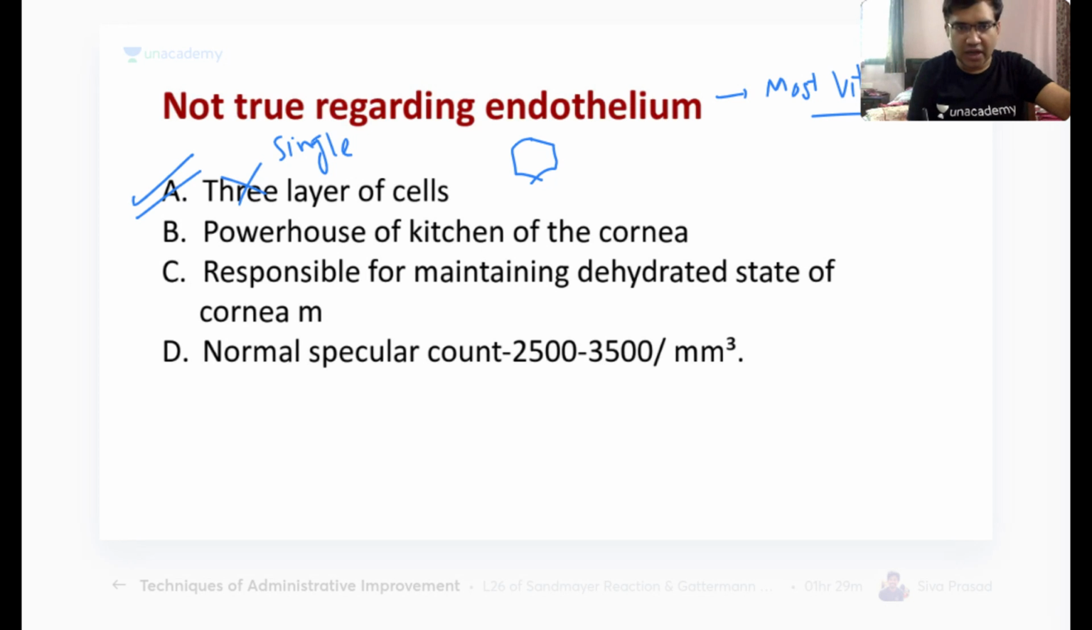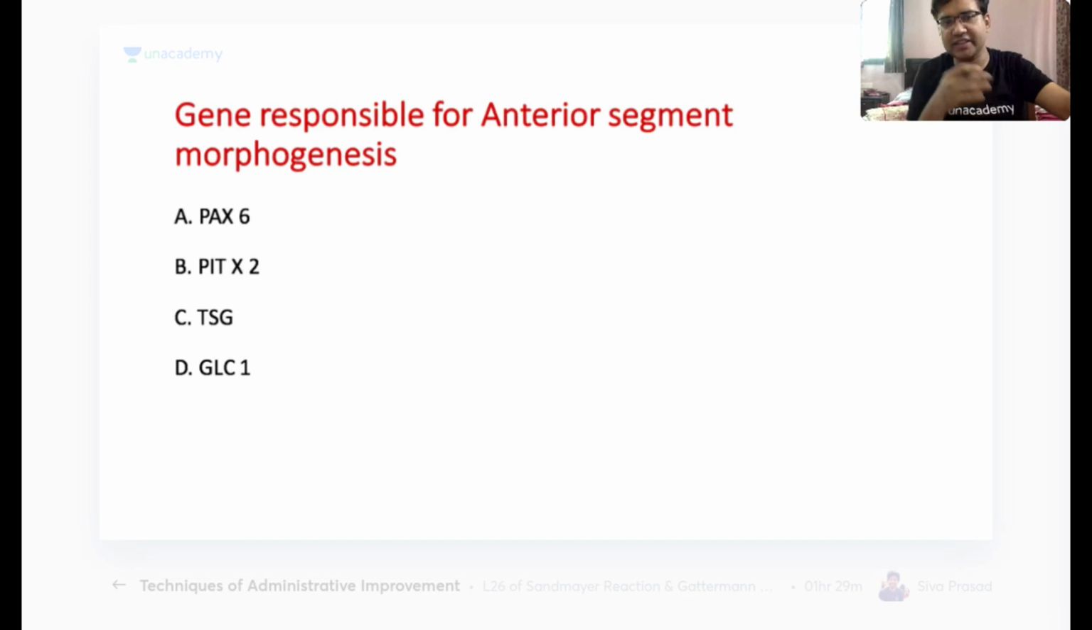Okay, let's move to our next question. Next question is gene responsible for anterior segment morphogenesis. Anterior segment has the iris, the iris has a pattern, there is the cornea. If these are not formed properly, I call it anterior segment dysgenesis. So, which gene is responsible for anterior segment morphogenesis?